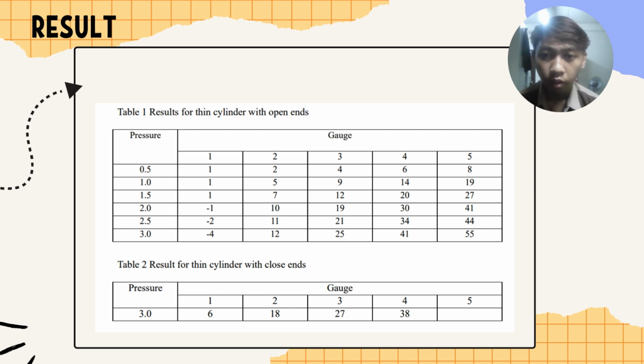So this is the result for the thin cylinder experiment. Table 1 is the result for the thin cylinder with open end, with pressure from 0.5, 1.0, 1.5, 2.0, 2.5, and 3.0. For Table 2, this is the result for the thin cylinder with closed end, which uses pressure 3.0.